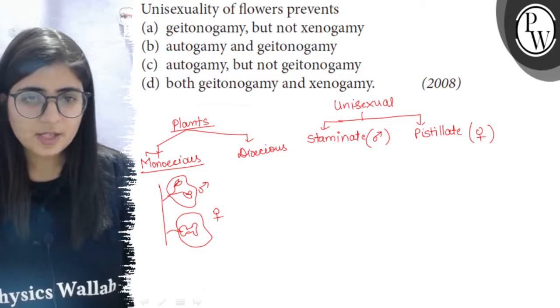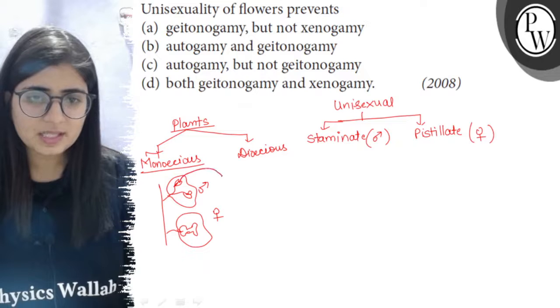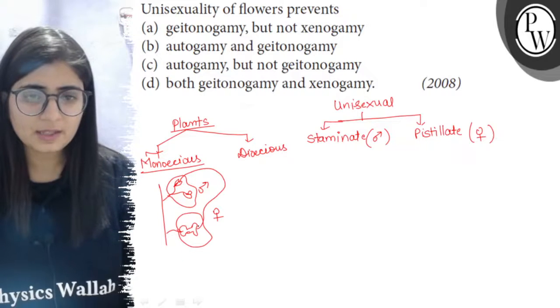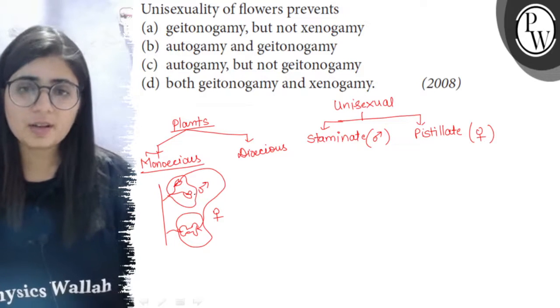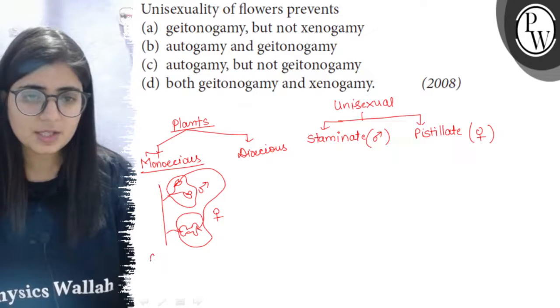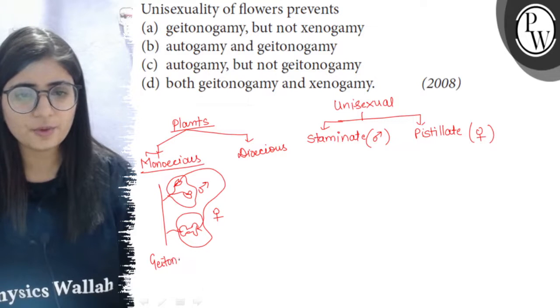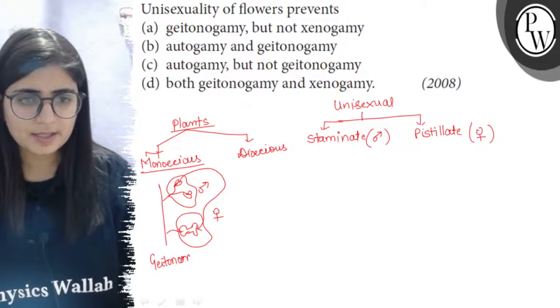So here there are chances that pollen grains can be transferred from one flower to another flower, from anther to stigma. Such a pollination, where the flowers are different but the plant is the same, is called geitonogamy, or the neighbor marriage.